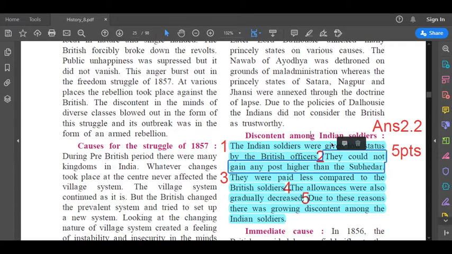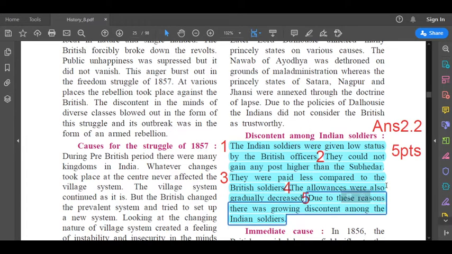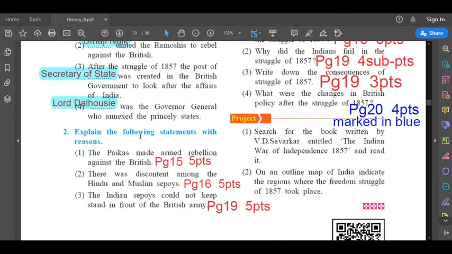Second, they could not gain any post higher than the Subedar. Third, they were paid less compared to the British soldiers. Fourth, the allowances were also gradually decreased. And the fifth and the last point, due to these reasons, there was growing discontent among the Indian soldiers. So this is answer 2.2, 5 points. Next question. Question number 2.3. The Indian sepoys could not stand in front of the British army. The answer to this is on page number 19.